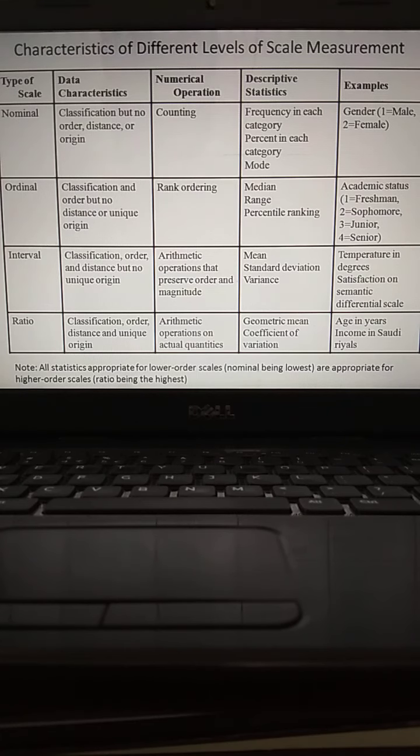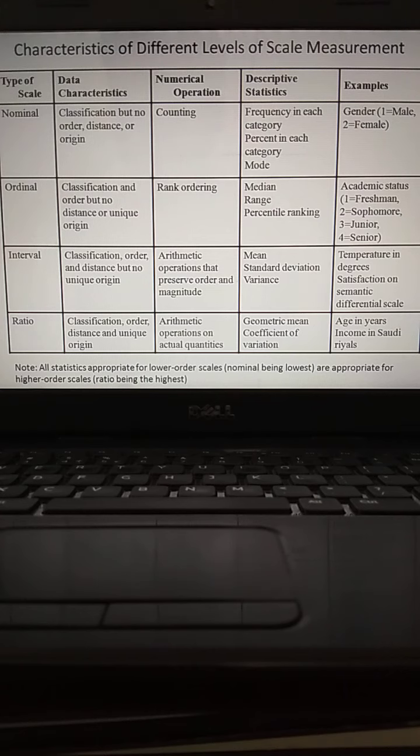Examples: gender. While understanding the gender impression or the uses of any product, like male, female, how do we convert the information into numerical form? Generally male will be given number 1, female will be given number 2. So in the data you find only 1, 1, 2, 2, 1, 2 like that. What do you mean by that? Wherever 1 comes, that is a male impression or opinion. Wherever 2 is visible, that indicates the opinion from a female customer.